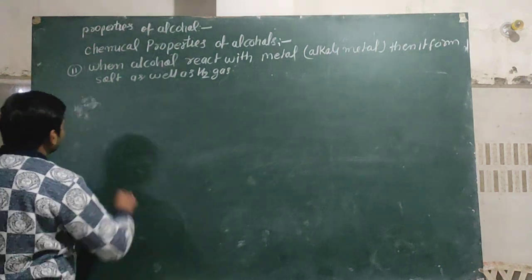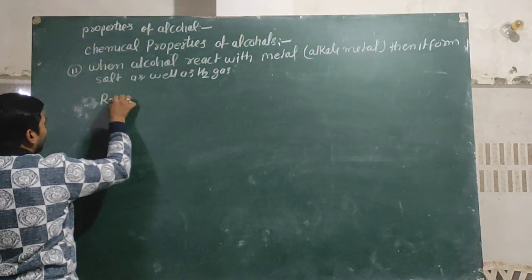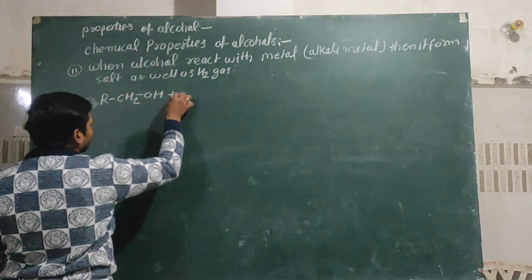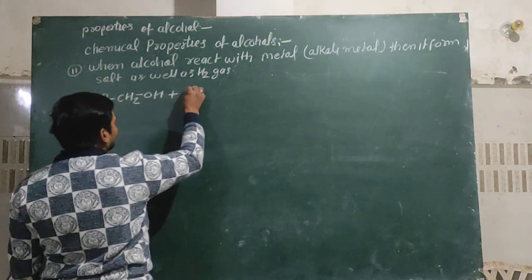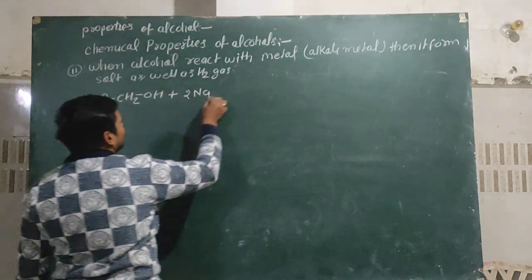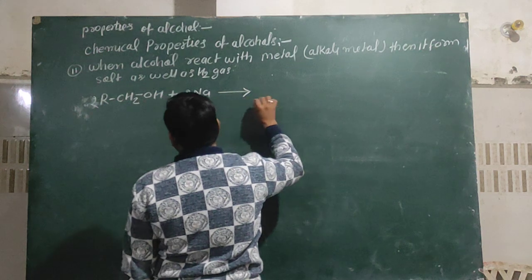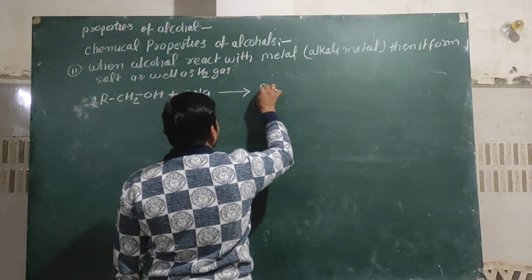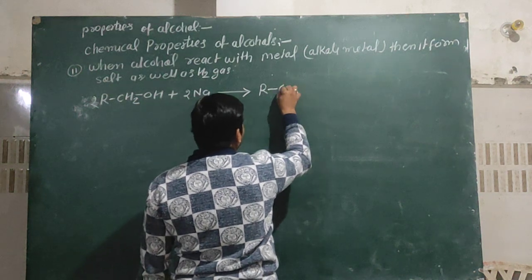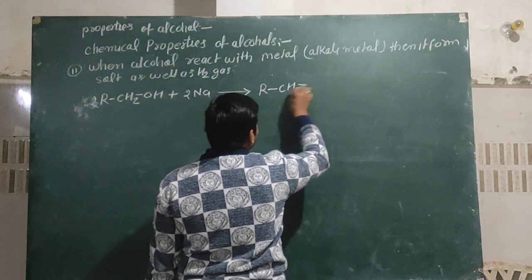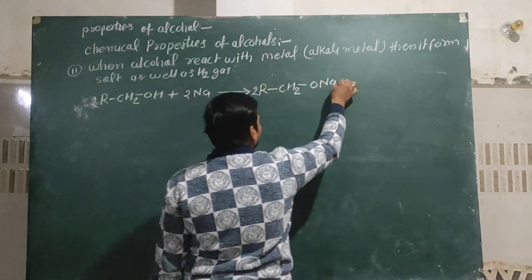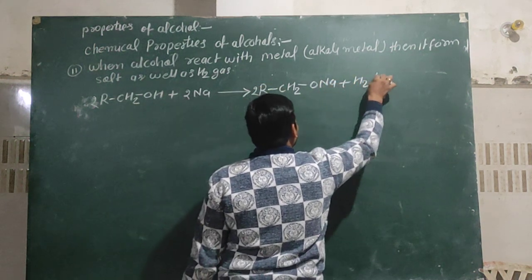For example, RCH2OH when reacting with 2 molecules of sodium, then it forms sodium alkoxide, RCH2ONa plus H2.